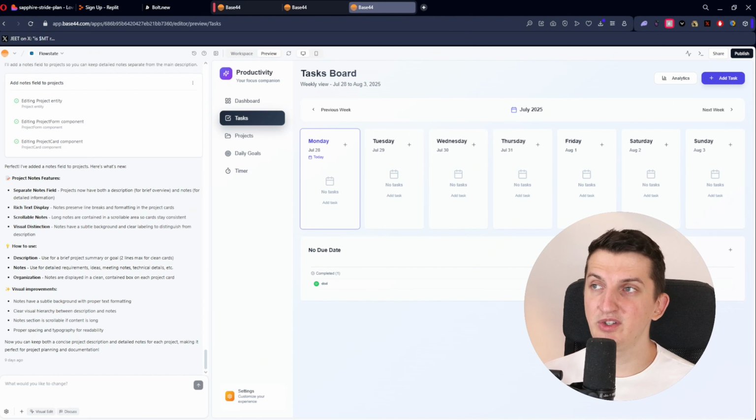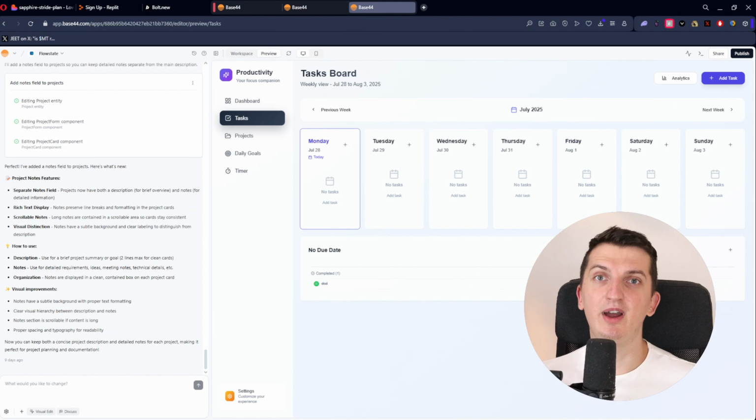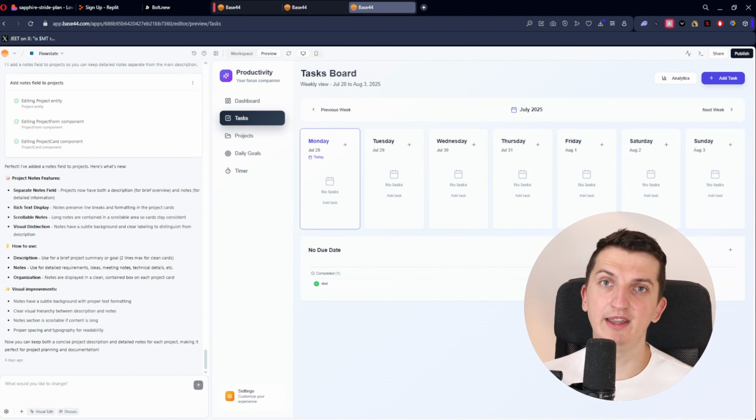For the basic stuff, it's good, but I don't trust that you could make a lot of money just with this, right? That you're going to set up your own software as a SaaS in 20 minutes with a no-code tool and you're good to go. But what I'm going to present next is something that I like way more.